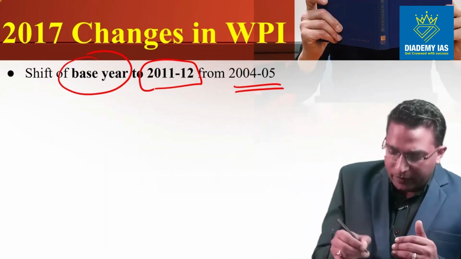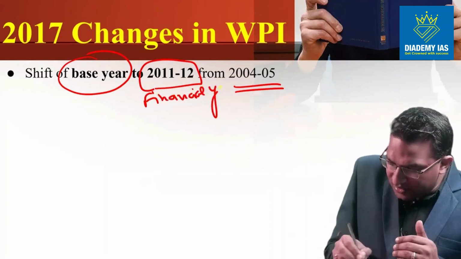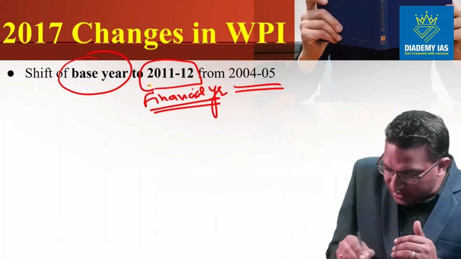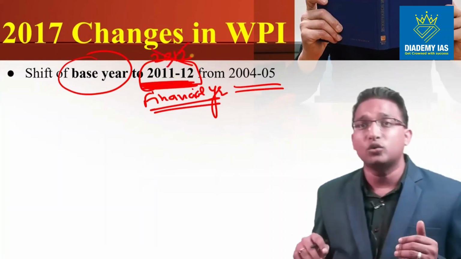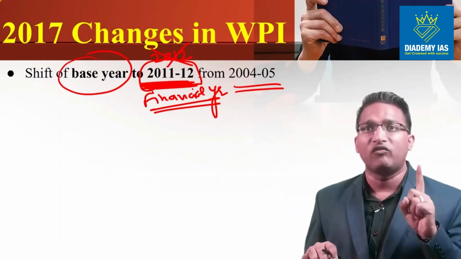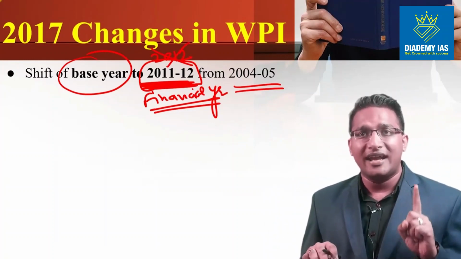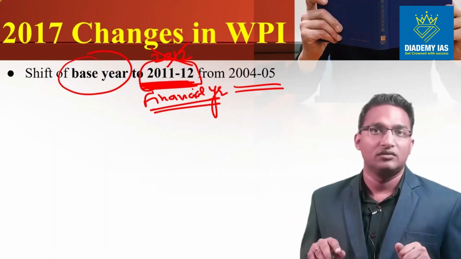The answer is it operates on the financial year, right? So you will find that this WPI base year is 11-12. I am not saying 2012, I am saying 2011-12. That means the financial year which starts on 1st of April 2011 and completes on 31st of March 2012, right?